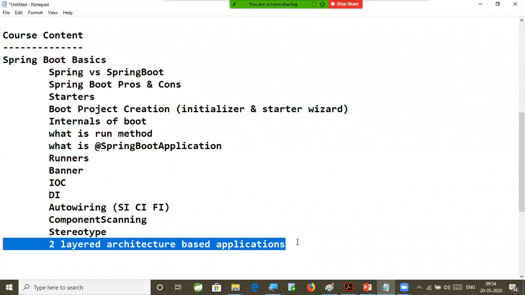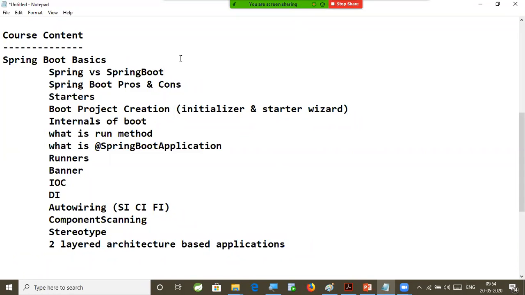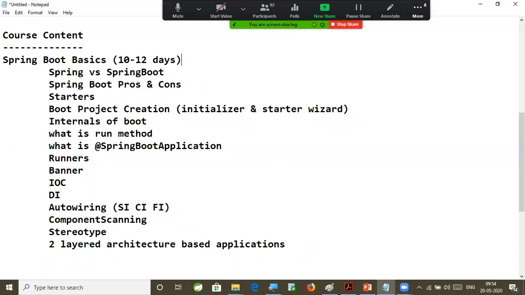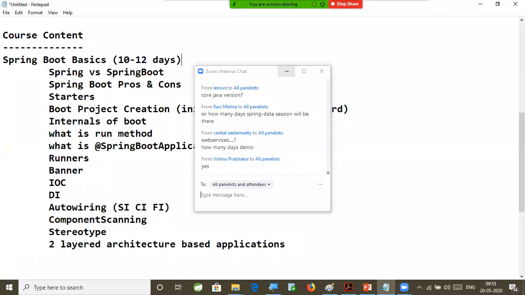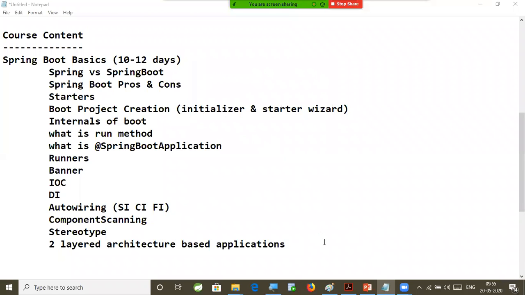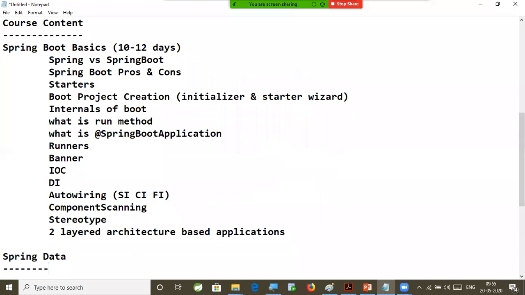All of you clear with the first part of our course? This first part is going to take approximately 10 to 12 days of time to understand all these concepts, right? Fine. Next, after completion of the Boot basics, we are going to start with Spring Data.